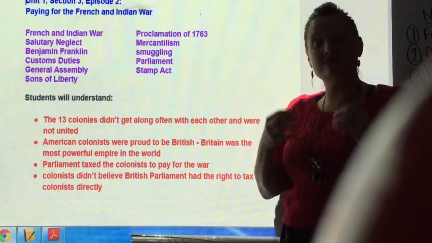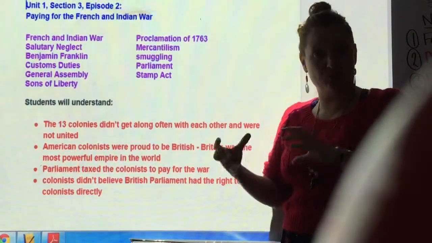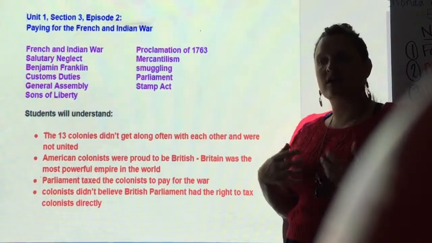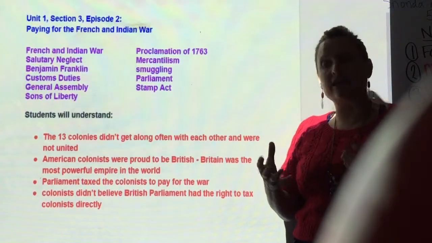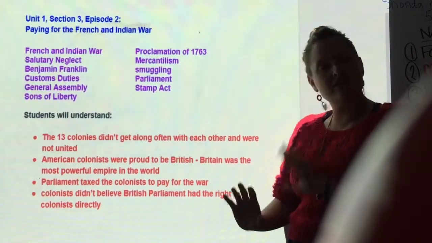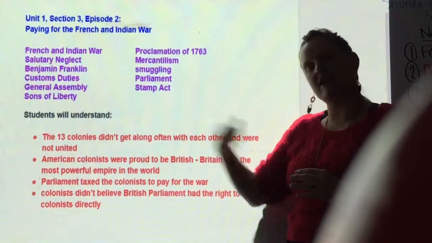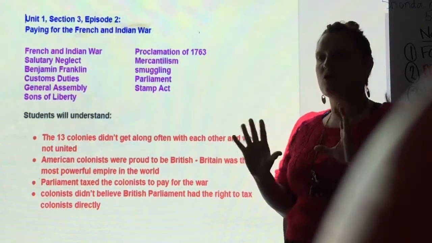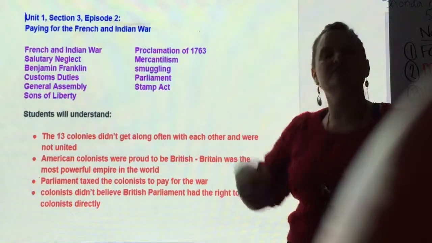3, Parliament did tax the colonists to pay for the war, and that's where the tensions start. And then 4, colonists didn't believe British Parliament had the right to directly tax colonists. They were fine with the customs duties. Remember, that's tax on exporting and importing goods, but they were not okay with directly taxing individual people.